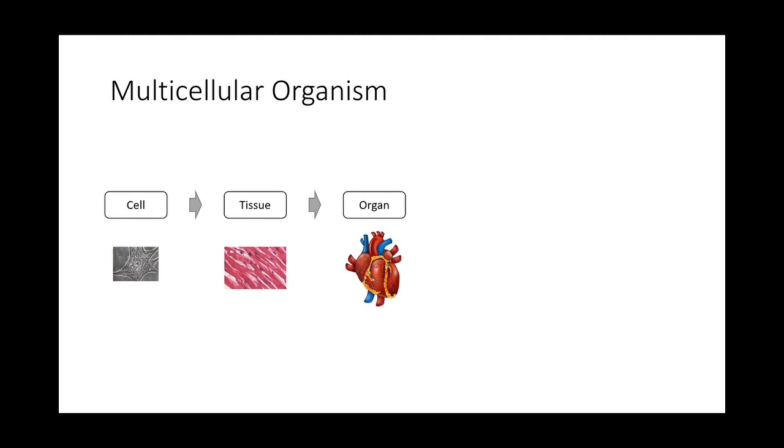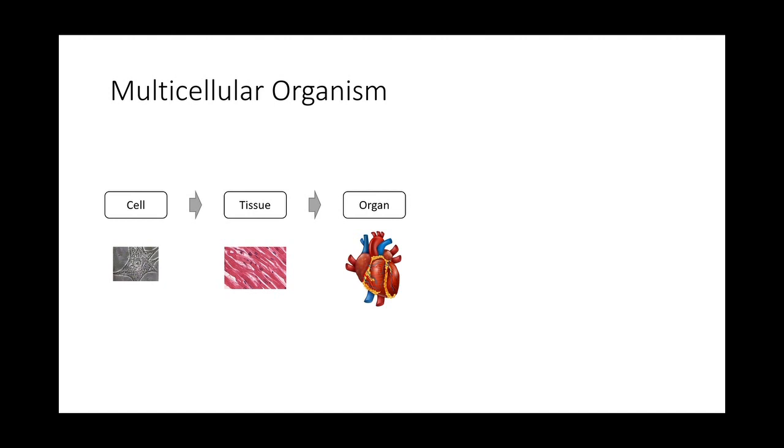Okay, so one cell is just called a cell. When you have a group of cells, it's called tissue, and then many tissue will come together to form an organ. So the biggest organ on our body is our skin. So your skin cells form your skin tissue and then become your skin, or in this diagram, your heart cells form your heart tissue, and then many heart tissue forms your heart, which is an organ. So all these different, because we have many organs, right? These organs work together as a system.